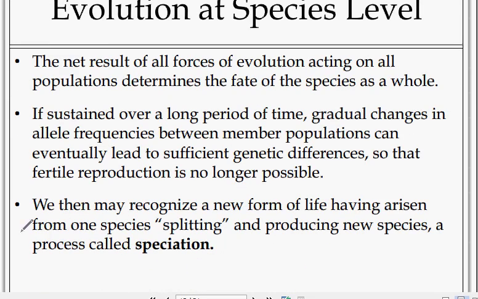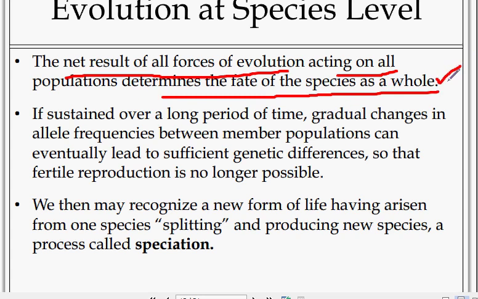Evolution at the species level, continuation. The net result of all forces of evolution, that is climatic forces and all other forces acting on the population, determines the fate of the species as a whole.